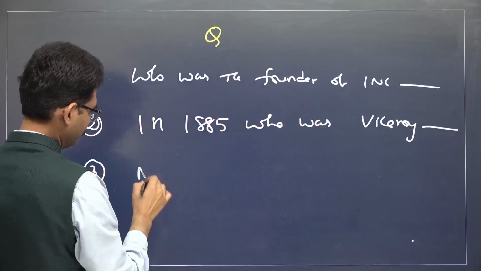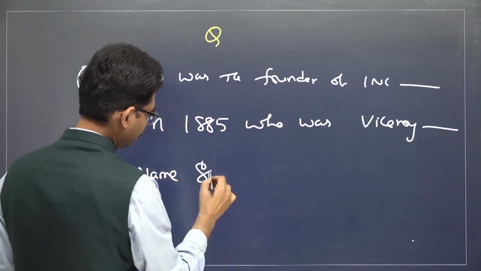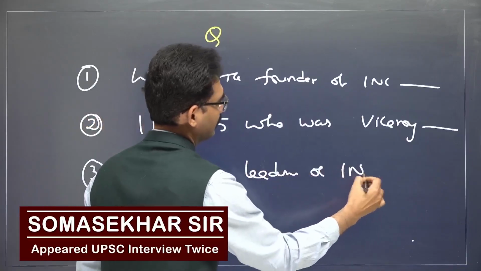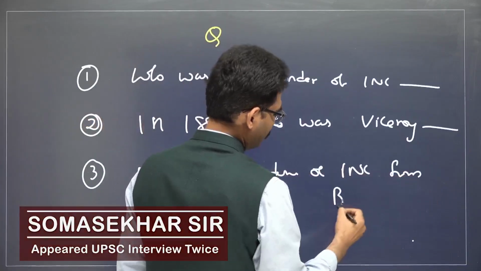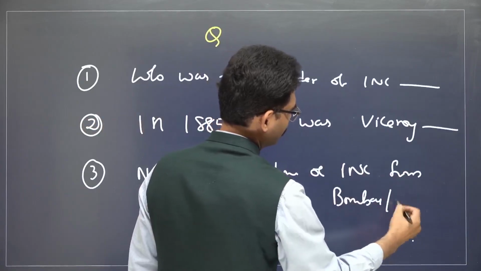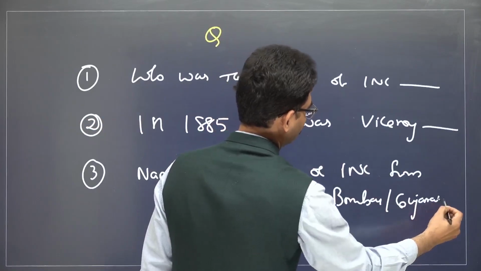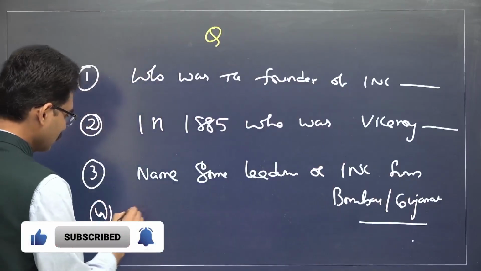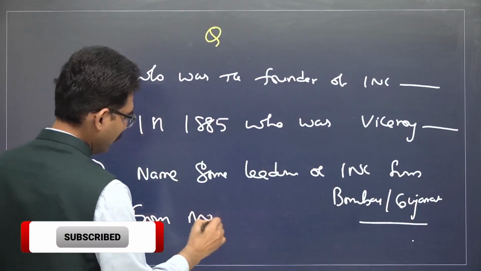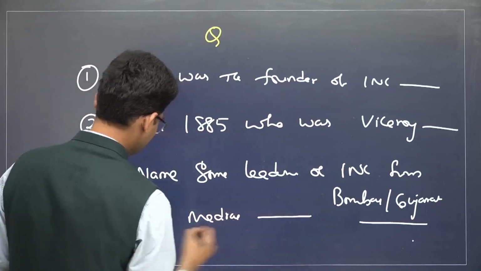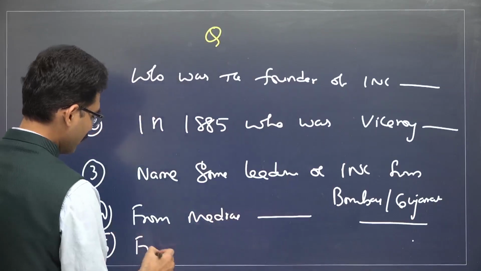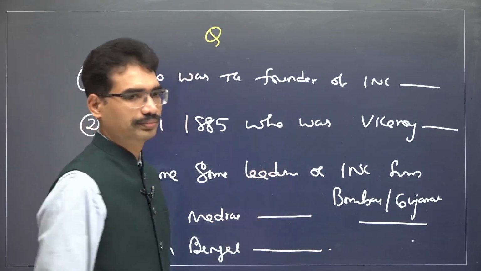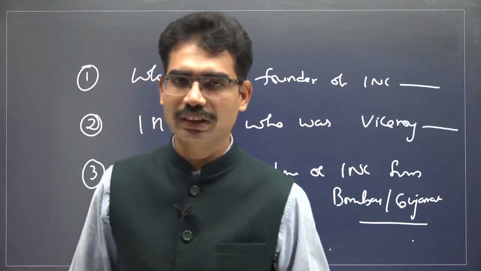Third one, name some leaders of INC from the Bombay, Gujarat region. Fourth one, same from the Madras region, initial leaders. From Bengal, initial leaders. All right, answer these questions in the comment box.